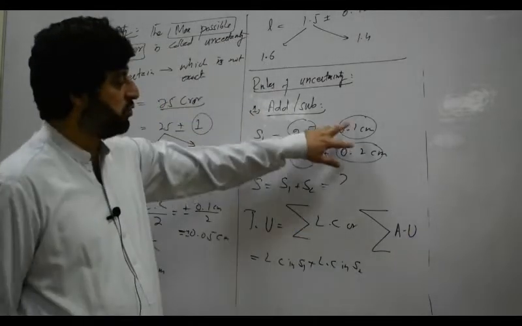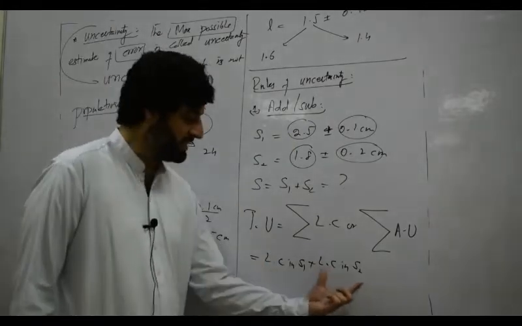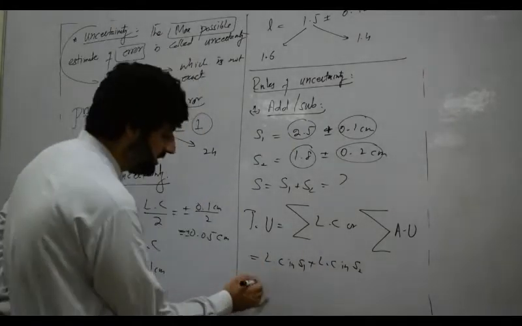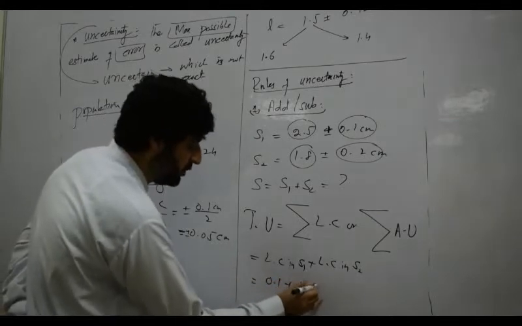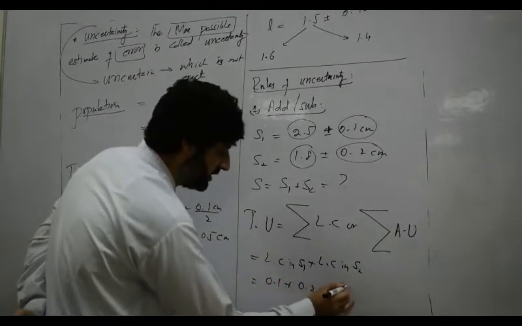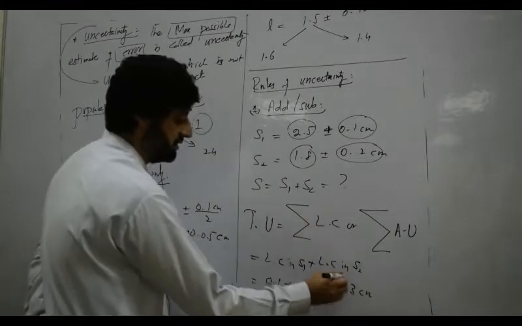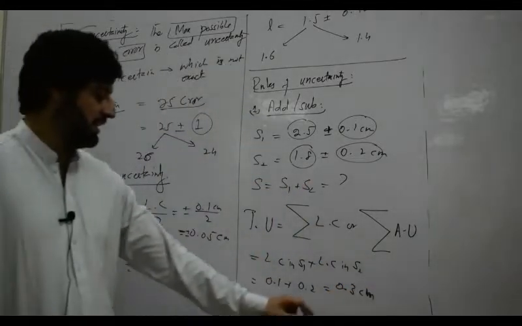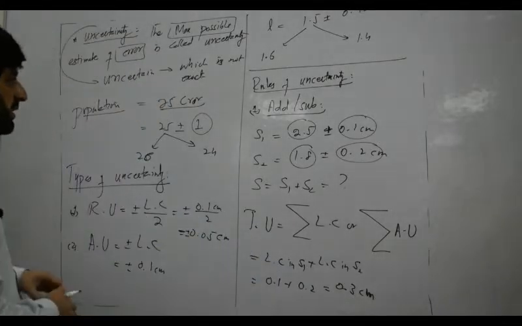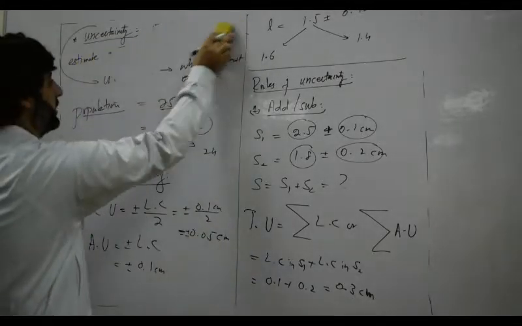Here we have two quantities. The least count of the first quantity is 0.1, and of the second quantity is 0.2. So the total uncertainty will be 0.3 centimeter in the addition.